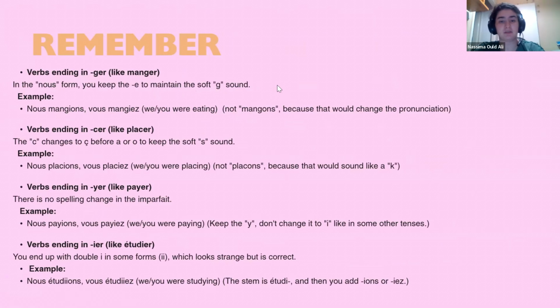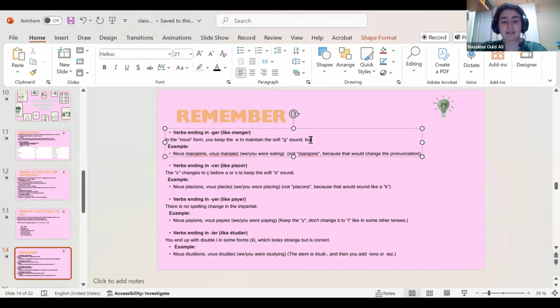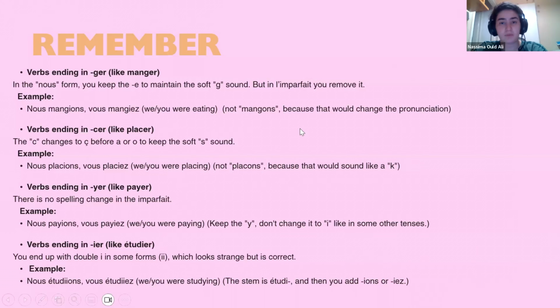So I will write here. But in l'imparfait, you remove it. Okay? Donc, nous mangions, vous mangiez. Not mangeons, because that will change the pronunciation.